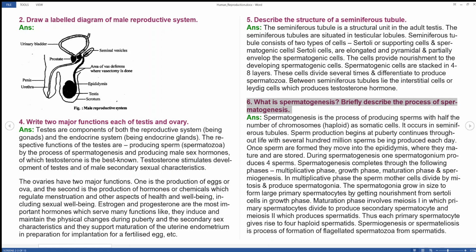The maturation phase involves meiosis. Don't get confused with mitosis. It starts with the meiosis 1 division, in which the primary spermatocyte divides to produce secondary spermatocytes, and meiosis 2 produces spermatids. Thus each primary spermatocyte gives rise to 4 haploid spermatids.